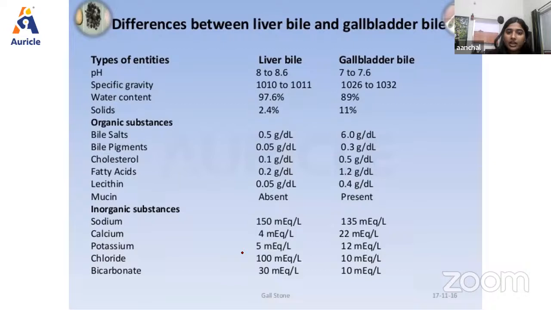Then, as we have discussed, the pH decreases, the specific gravity increases because it gets concentrated. The water content also decreases, the solids increase. So these are the major differences between liver bile and gallbladder bile.